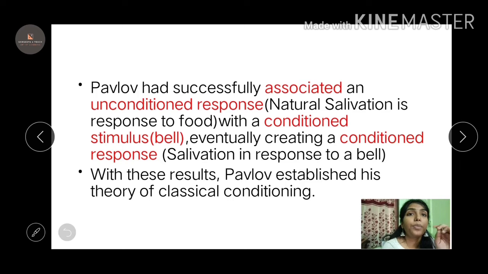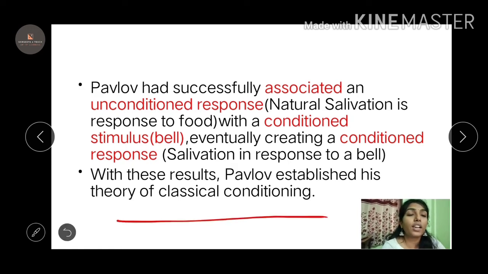Okay, clear. So Pavlov has successfully associated an unconditioned response, that is, the natural salivation in response to the food, with a condition by ringing the bell. So these are the results that were obtained by the theory of classical conditioning. I hope it is clear and simple actually, if you really understand the terms: what is stimulus, what is response, what is condition, what is unconditioned. Unconditioned is like, it is a natural process.